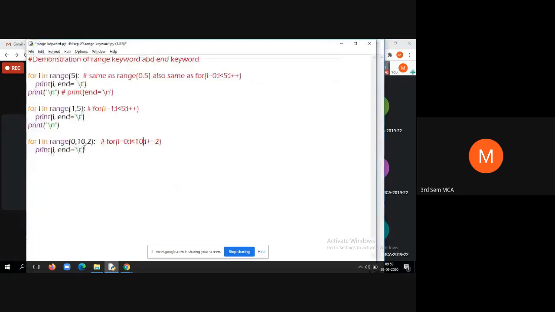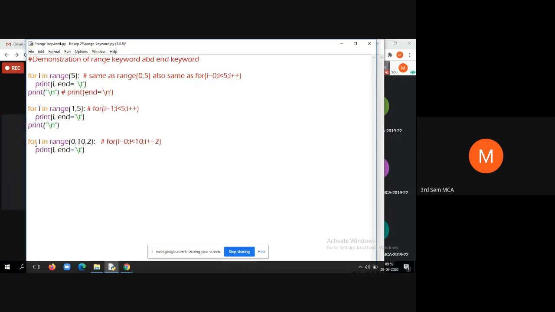Because in the first iteration it starts with initial value 0, and 0 is less than 10, true. Then print I value, then I plus is equal to 2, that means I is equal to I plus 2. So in the next iteration I value becomes 2, and 2 is less than 10. Yes, come inside the loop, print I value, then increment I value by 2.